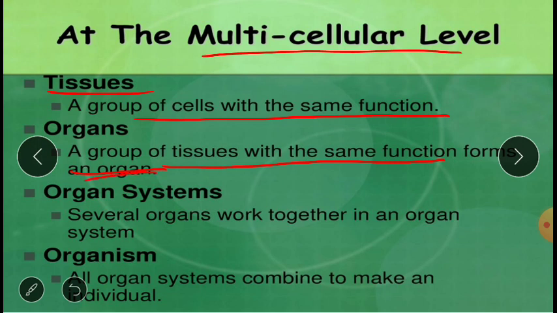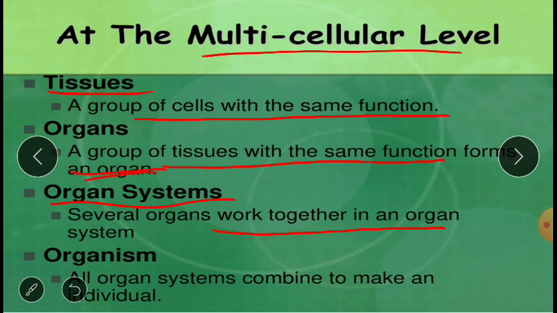Now the pumping of the blood cannot be done only by the heart. For this, there is going to be a requirement of various different organs. It requires your lungs for purification. It requires the various blood vessels to carry the blood. So all these organs, when they are working together, they are forming an organ system.